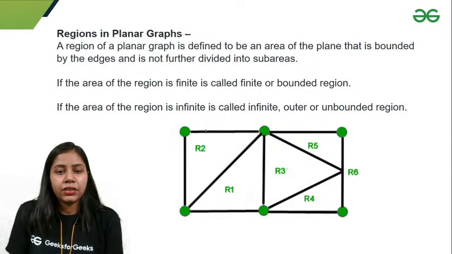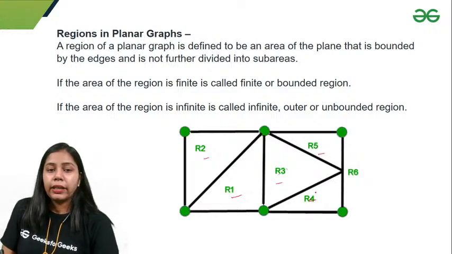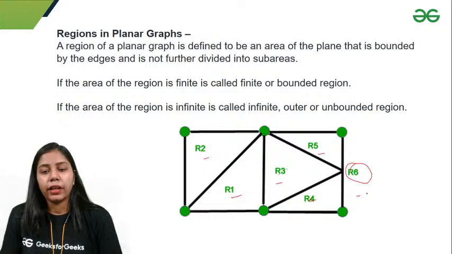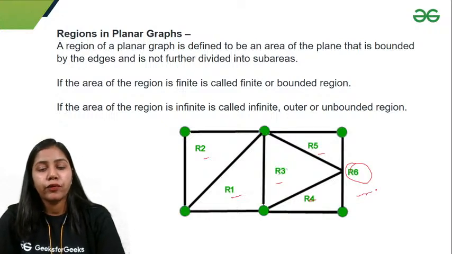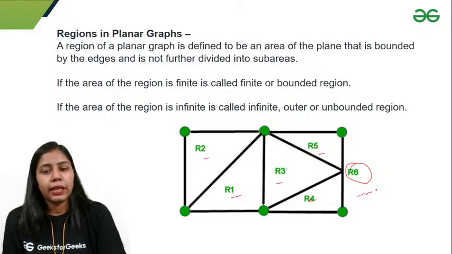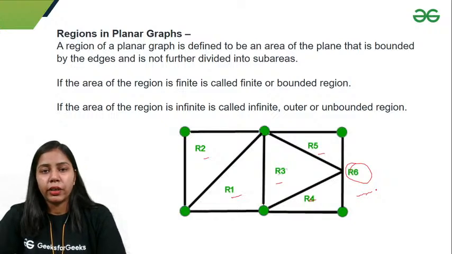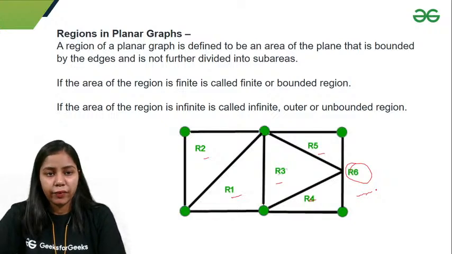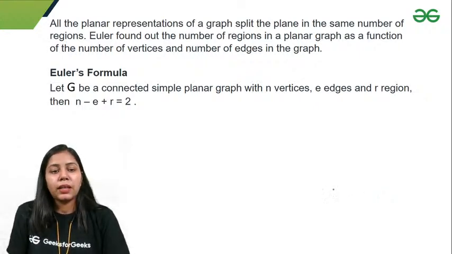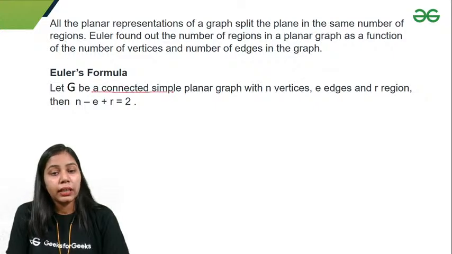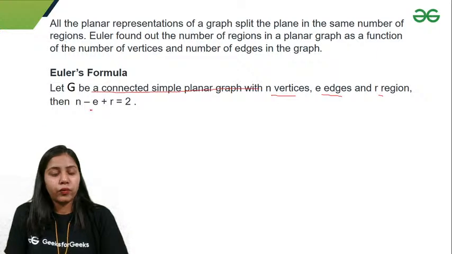Regions in a planar graph. So the inside regions, these are R1, R2, R3, R4, R5. These are finite regions, and R6 is the infinite region. Right? Why are we considering these regions? Because we have one formula which relates vertices, edges, and regions, and we can find the vertices if the edges and regions are given. We have this formula. It says that n minus e plus r is equal to 2, if G is a connected simple planar graph with n vertices, e edges, and r regions.